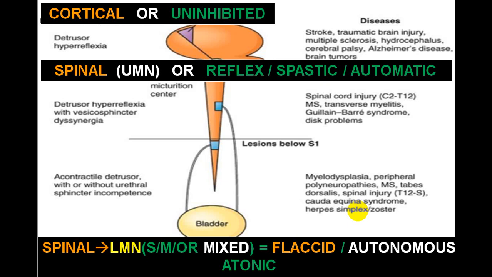Out of these, tabes dorsalis, multiple sclerosis, and spinal cord injury are the very common ones. Even spina bifida can give rise to the lower motor neuron variety.